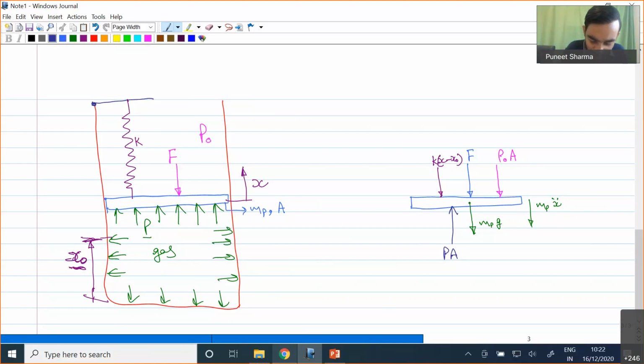Okay, so now for this particular situation, if you write the sum of all downward forces equal to the sum of the upward forces, in that case what will happen?